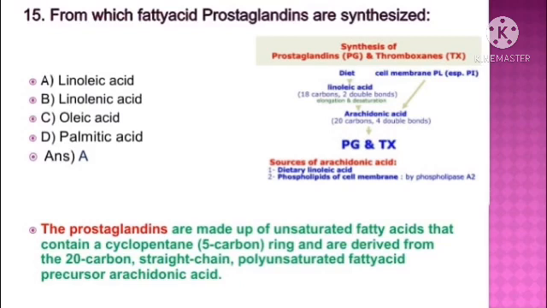15th question. From which fatty acid are prostaglandins synthesized? The answer is option A, linoleic acid. Prostaglandins are made up of unsaturated fatty acids that contain a cyclopentane ring and are derived from the 20-carbon straight chain polyunsaturated fatty acid precursor arachidonic acid. The sources of arachidonic acid include dietary linoleic acid.